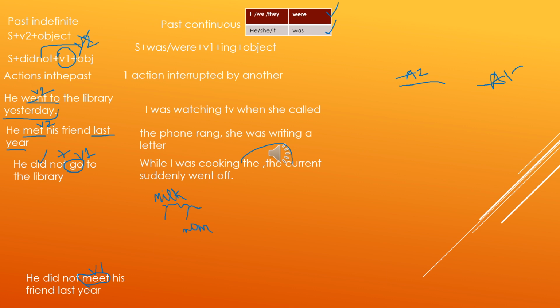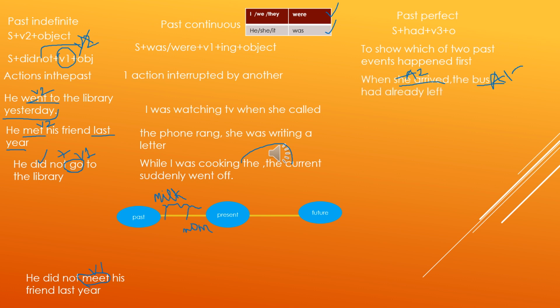Next we have past perfect tense. Its sentence construction is subject plus had plus verb's third form plus object. So past perfect tense is basically used to show which of the two past events happened first. So here again we will deal with two actions, whereas the action that happened first would be put in past perfect tense, means there we will use helping verb had and verb's third form, whereas another action will be put in past simple. So example we have, when she arrived the bus had already left.